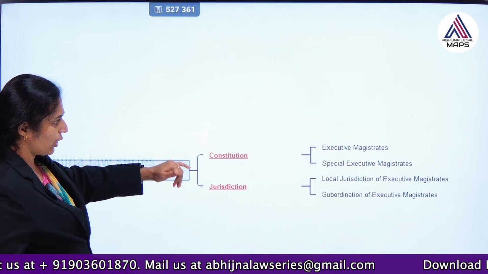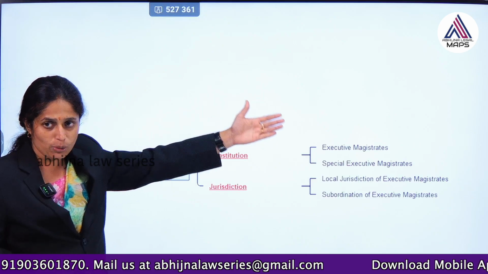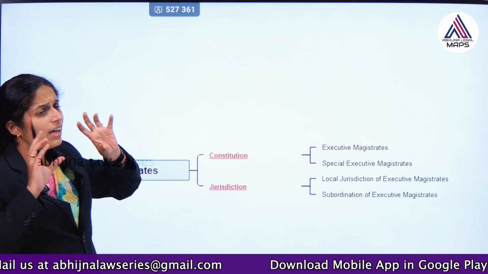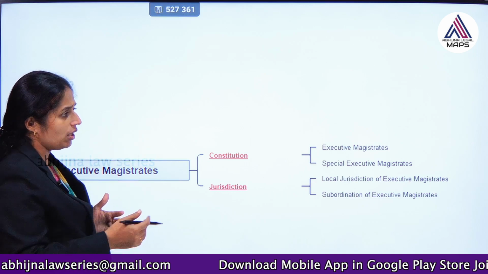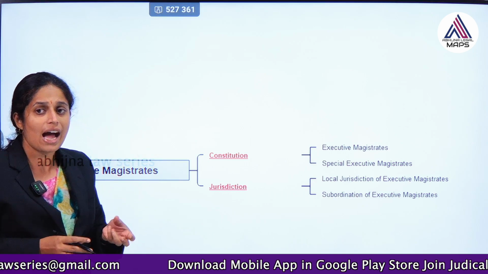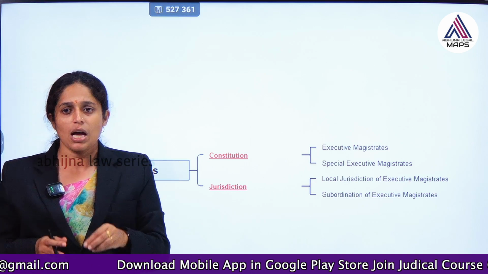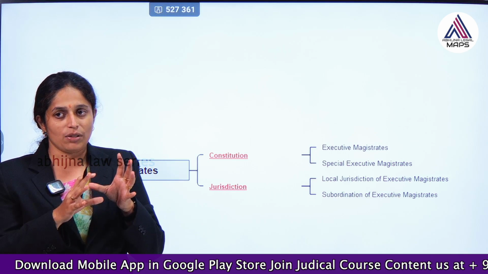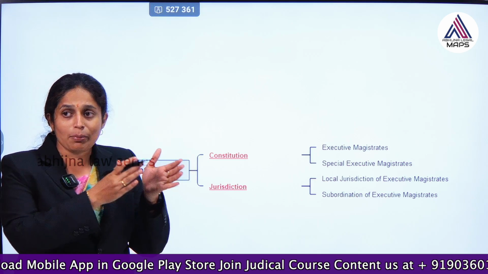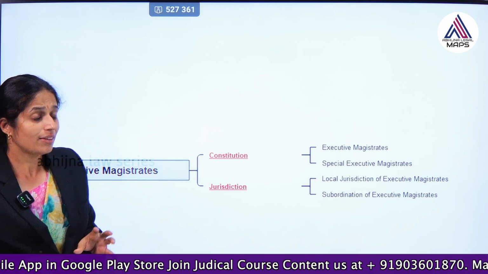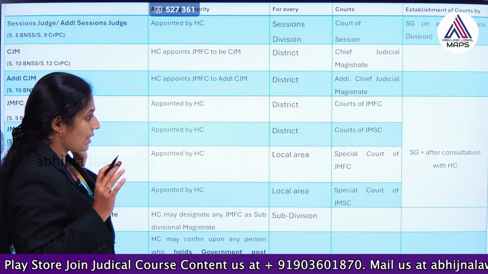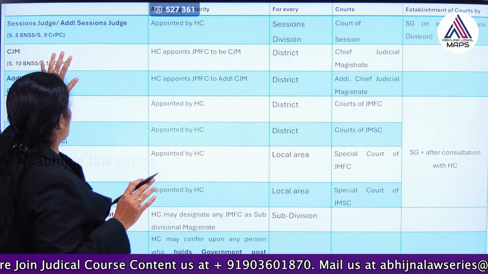So, likewise executive magistrates also, I said, like executive magistrates we have special executive magistrates also. I will tell later, because special executive magistrates are themselves executive magistrates, but they have been constituted for a special category. For special cases they are being appointed. That is why they are called as special executive magistrates. Yes, see here you can refer this chart. So, what does it say?